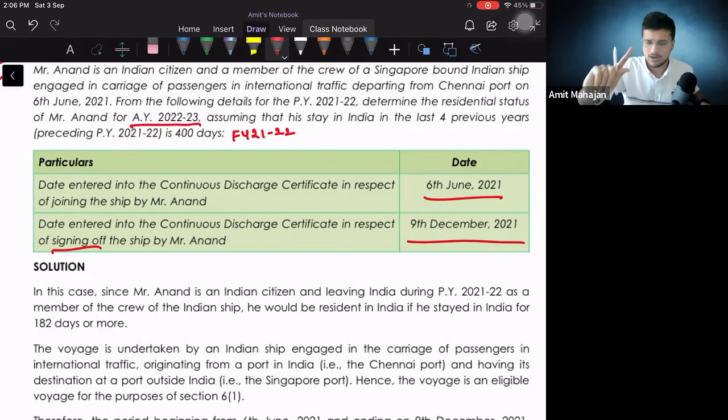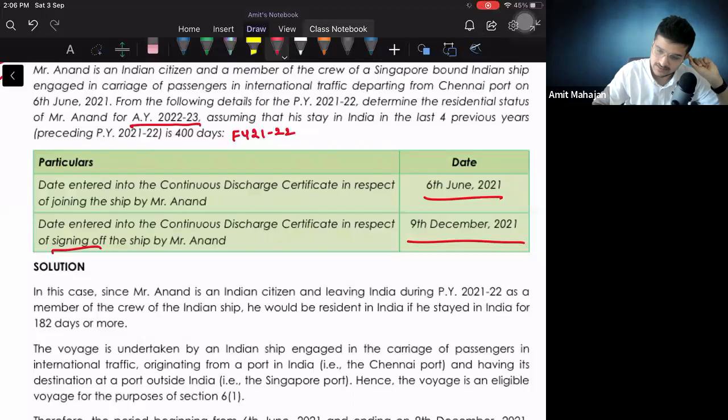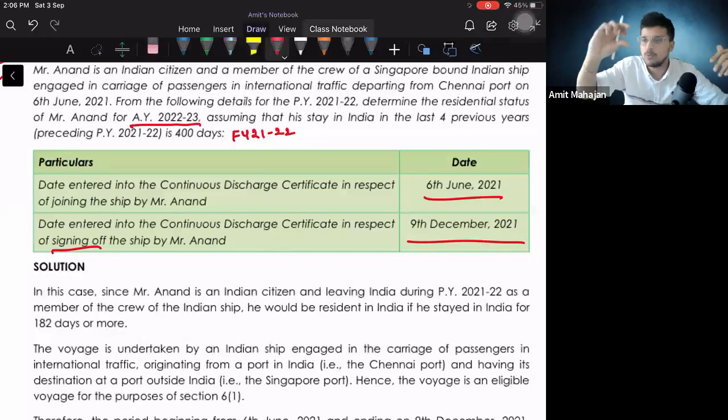My only one question is, will I consider 6 June? Yes, sir. Will I consider 9th December? Yes, sir. Yes. I will consider both the dates because in my notes also, in the first page, second page पे ऊपर मैंने point पे लिखा है, that entry date and exit date both should be considered.